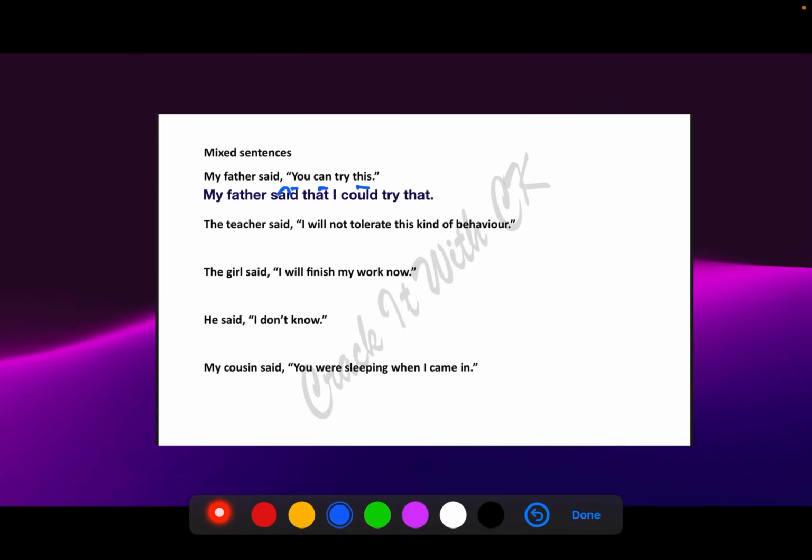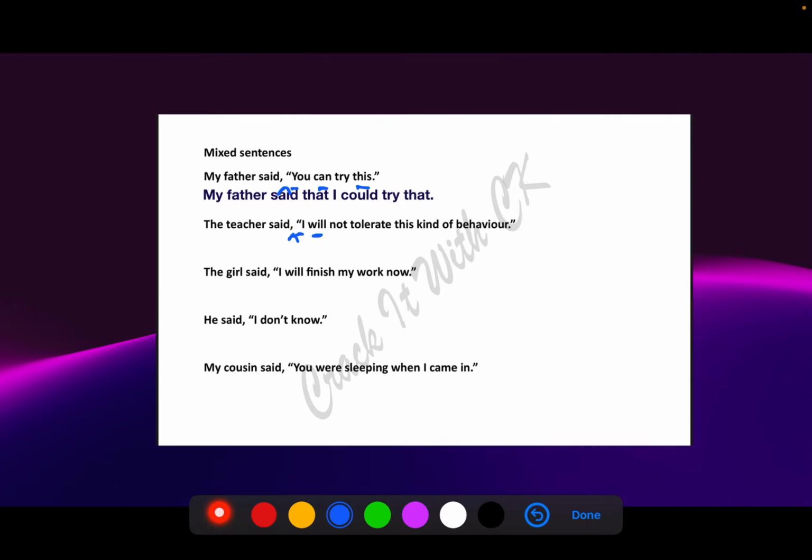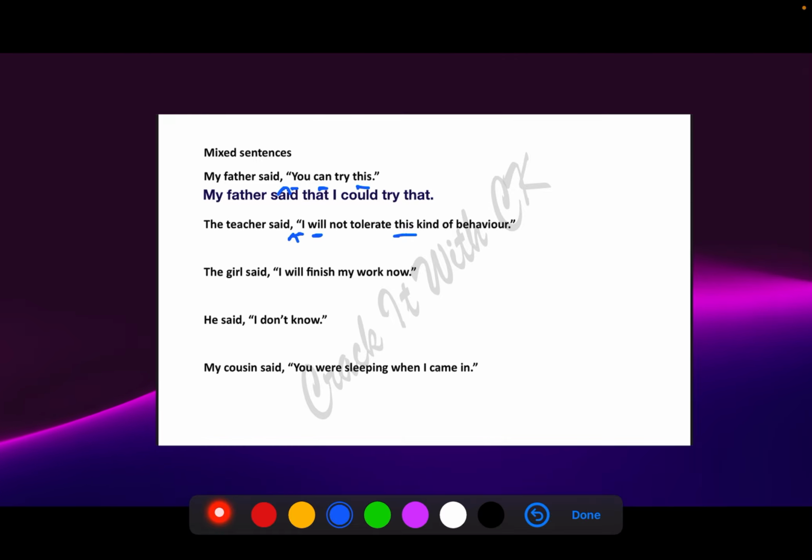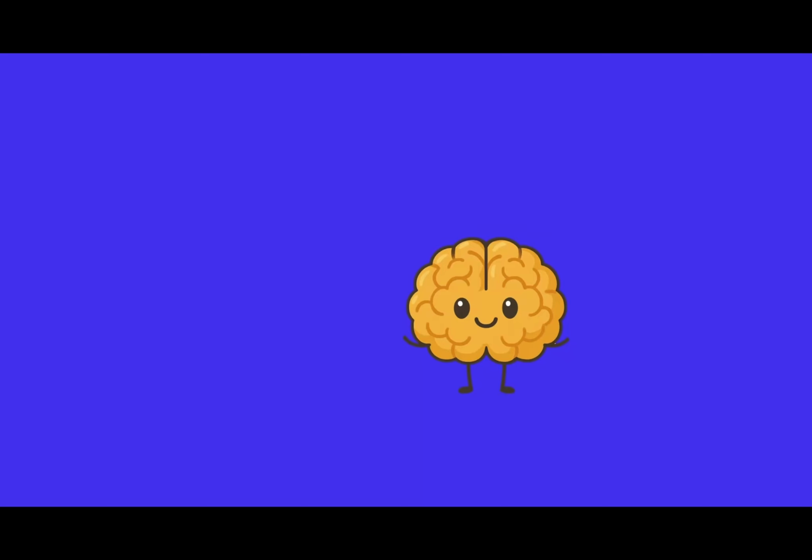The teacher said, "I will not tolerate this kind of behavior." Okay, the teacher is angry. The teacher said that she would not tolerate that kind of behavior. So wherever I'm marking, guys, those are the words that will change when you make it into indirect speech.